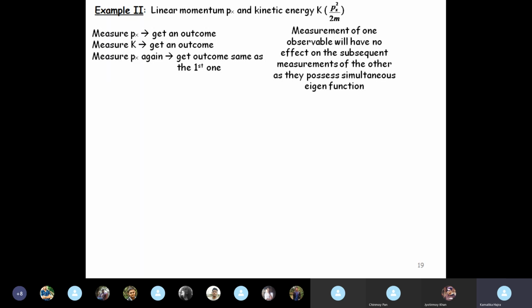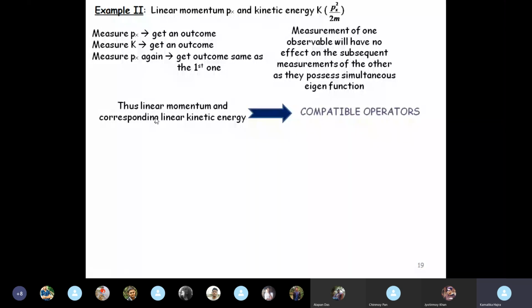We know energy and momentum possess the same. The eigenfunction of the Hamiltonian can be written in terms of an eigenfunction of the momentum operator as well. So they possess simultaneous eigenfunctions and therefore they are compatible operators. So linear momentum and the corresponding kinetic energy are compatible operators.